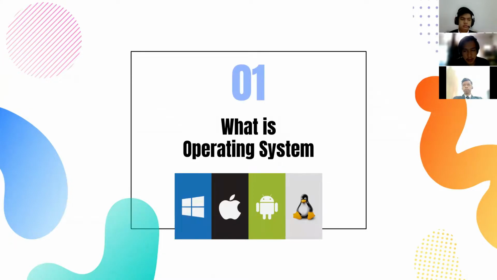What is operating system? An operating system, or as we call it, OS, is a software that acts as an interface between computer hardware component and the user. Every computer system must have at least one operating system to run other programs. Applications like browsers, Microsoft Office, Notepad, games, etc. need some environment to run and perform its task.